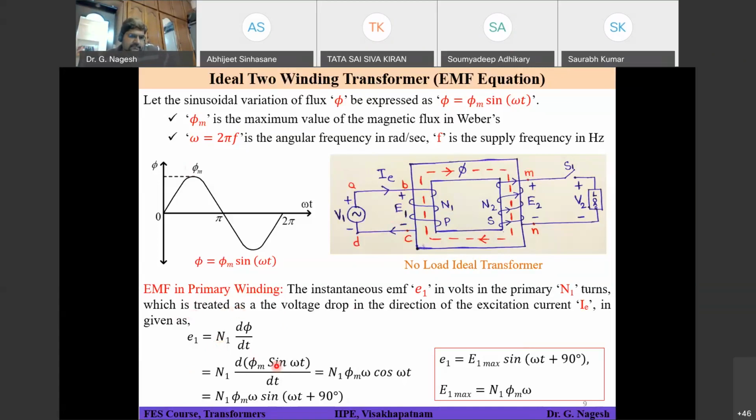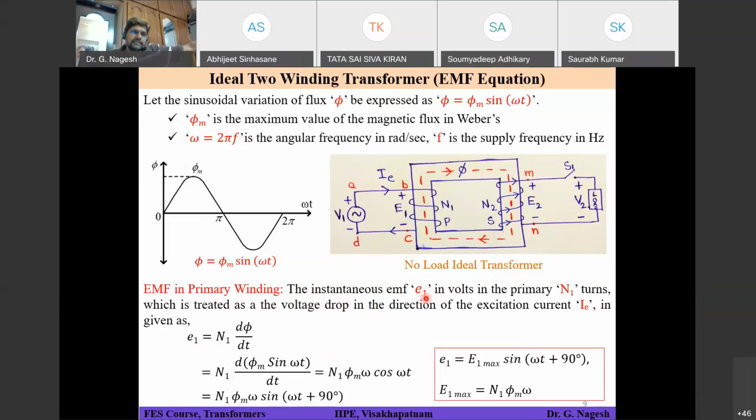Before saying this, E1 is equal to N1 into d phi by dt. But I thought you may get confused. That's why I have told both are correct. What I have written on the screen and the explanation I have given till now is also correct. But to avoid your confusion, I have stated that we are considering E1 not as a voltage source.